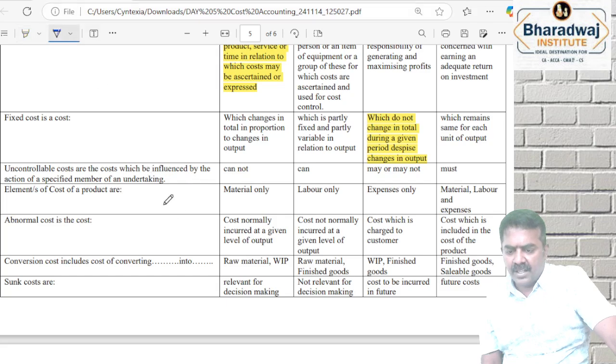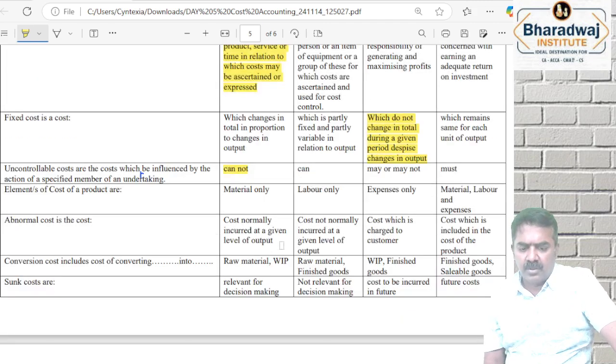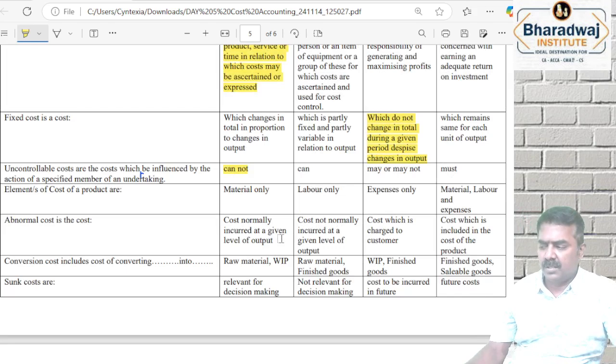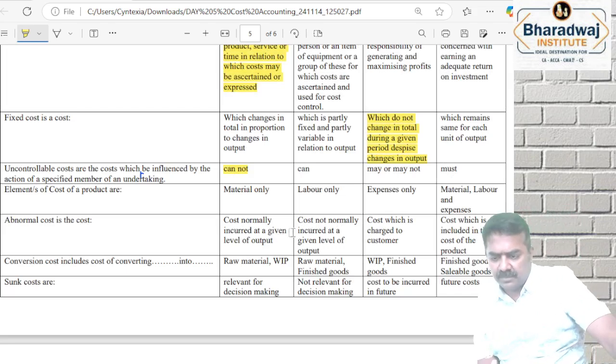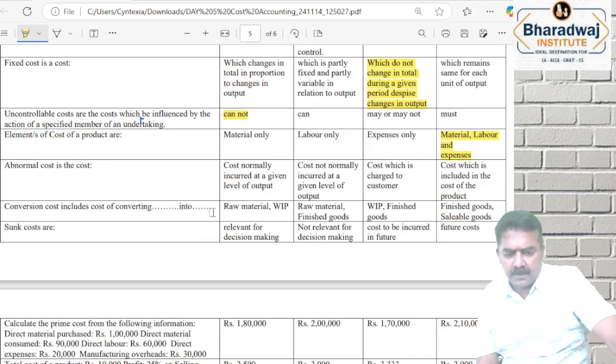Which, there will be a dash in between, which cannot be influenced. Uncontrollable cost means you cannot control the cost. Element wise classification, we have got material, labor and expenses.